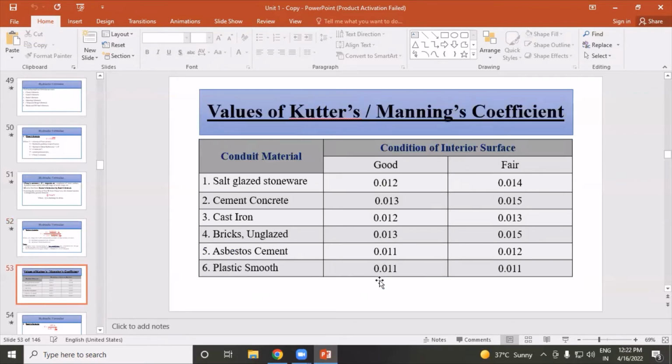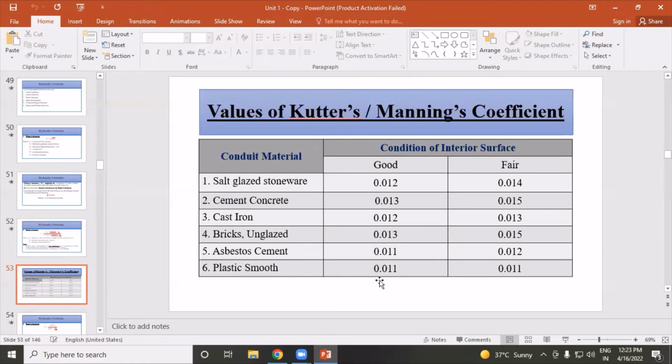The values of Kutter and Manning coefficient in various conditions. First, conduit materials. In that, first material, salt glazed stoneware, the condition of interior surface 0.012 and 0.014. Cement concrete, condition of interior surface 0.013 and in fair condition 0.015.